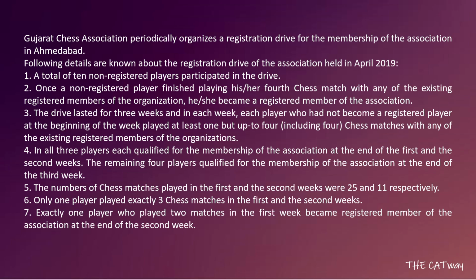In each week, each player who had not become a registered player at the beginning of the week played at least one, but up to four, including four chess matches with any of the existing registered members of the organization. In all, three players each qualified for the membership of the association at the end of the first and the second weeks. The remaining four players qualified at the end of the third week. Okay, so there are three players qualifying in the first week, three qualifying in the second week, and the remaining four in the third week. Now the number of chess matches played in the first and second weeks were 25 and 11 respectively.